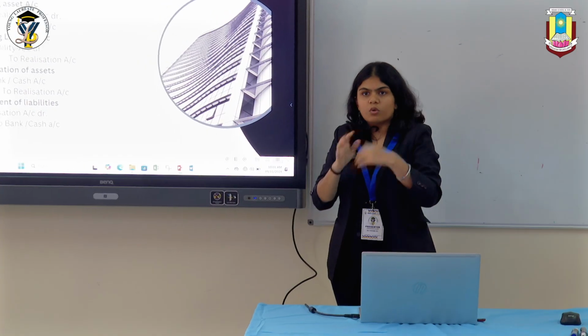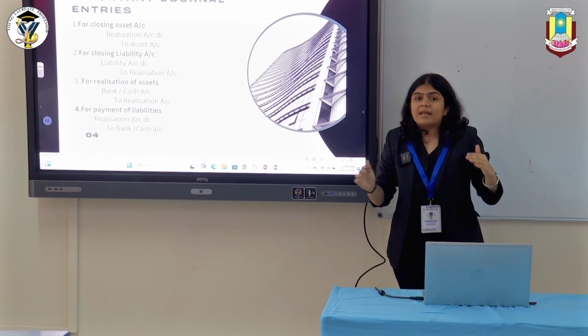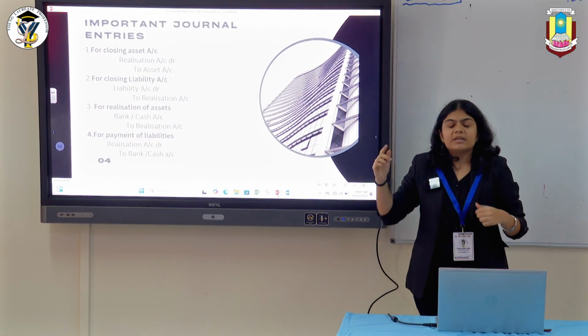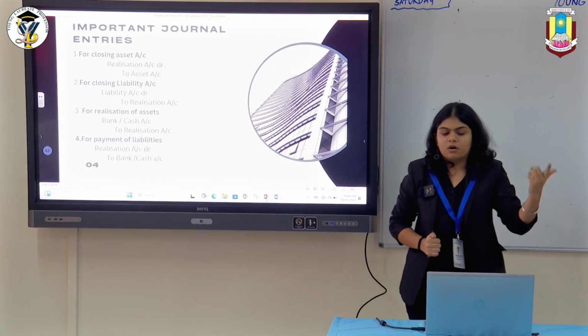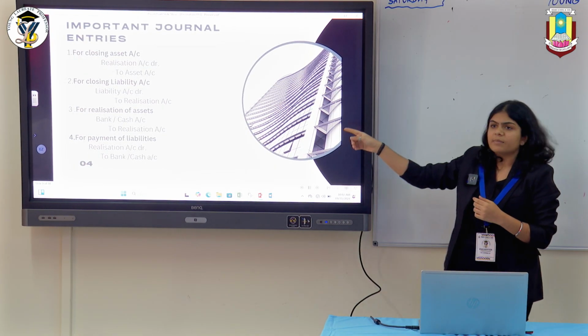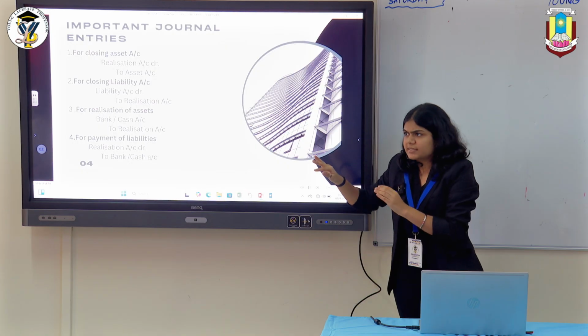So as I told, for closing an asset, there should be no balance left, so we credit the asset account and we debit the realization account. For closing the liability account, debit to realization account. The third one is for realization of asset: cash comes in, we debit cash and then we credit realization account.